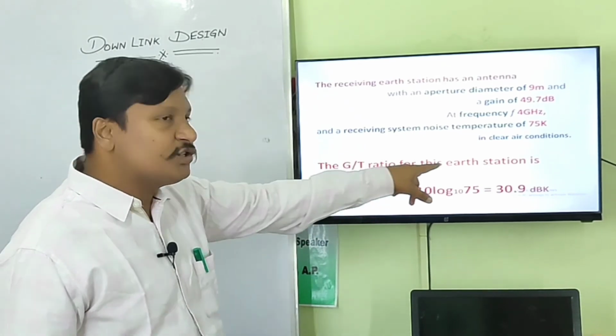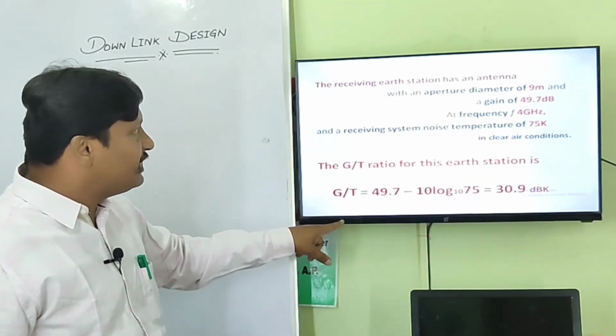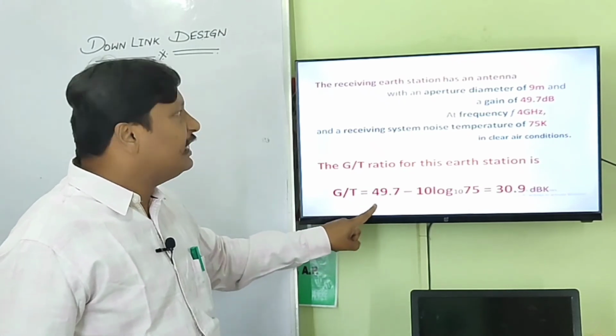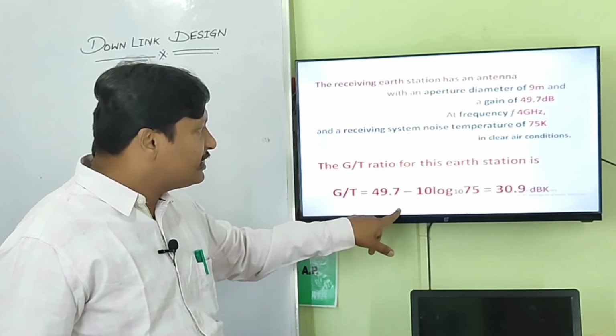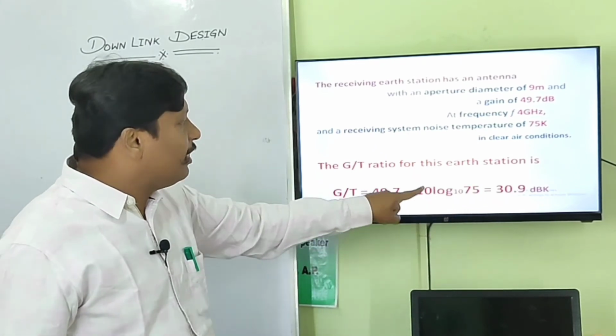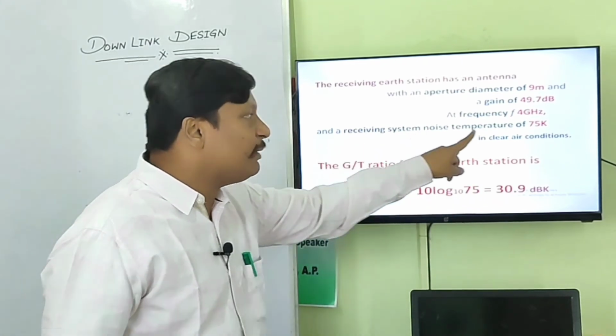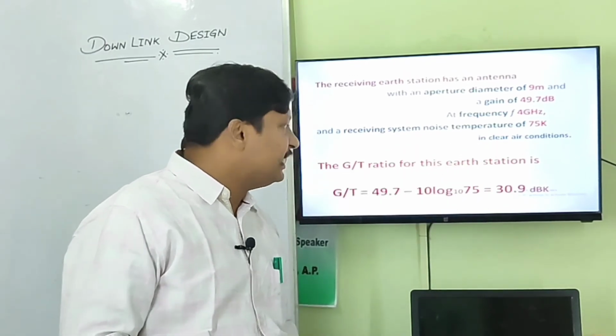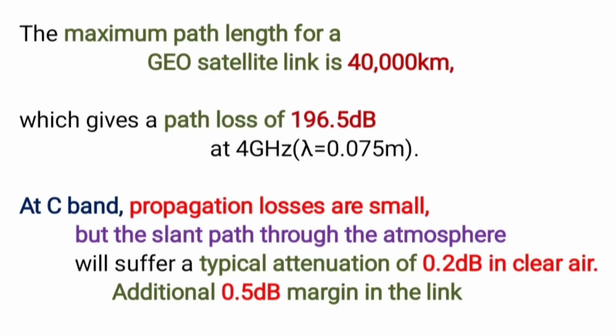With this data, in clear air conditions, let us estimate the gain to temperature ratio. That is the G by T ratio of this earth station. What is the actual gain? It is 49.7 decibels minus the losses, that is 10 log to the base 10 of the system temperature, 75 Kelvin, so 75. Therefore, we will get 30.9 decibel per Kelvin.